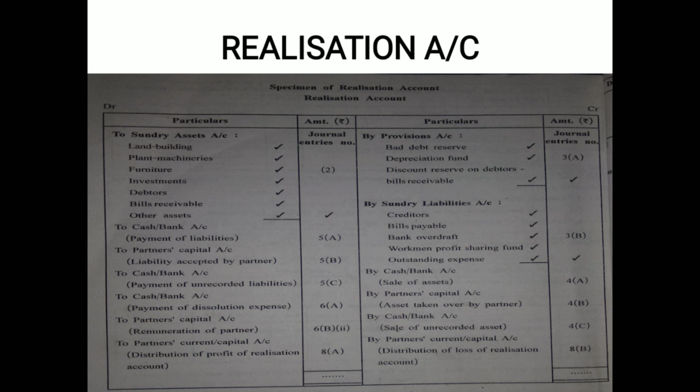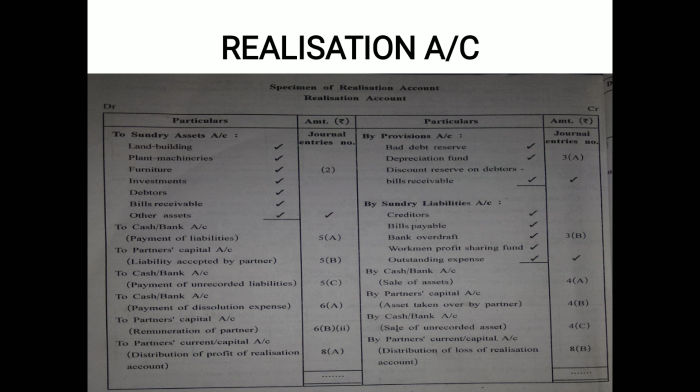So further you have two more journal entries. When any partner accepts liability and the journal entry is about remuneration, and it says on page number 283, realization account debit to respective partner's capital account. Respective partner has been credited, so in the process of posting, it is to be written on debit side.